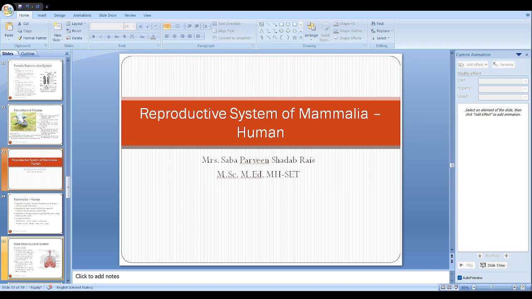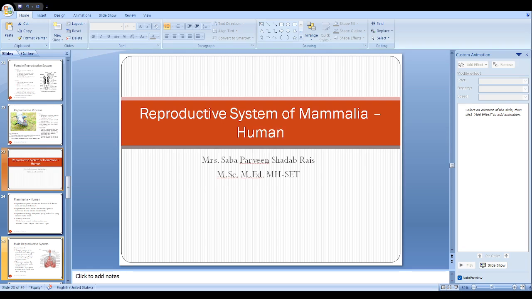So it just produces a clear mucus-like pre-ejaculate fluid during sexual arousal, and this fluid is alkaline in nature, which will neutralize the acidic residue in the urethra before the semen passage. So the first thing which will be secreted at the time of intercourse is the bulbourethral gland or Cowper's gland secretion, and also it acts as a lubricant for the urethra, and it facilitates the sperm passage during sexual intercourse. So overall, these glands are responsible for the formation of the semen.